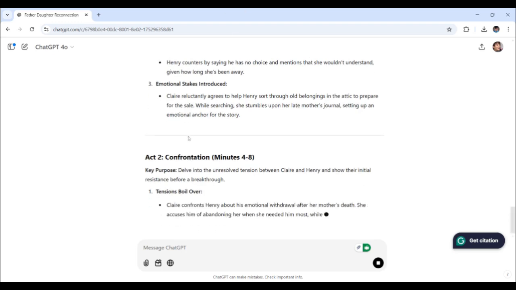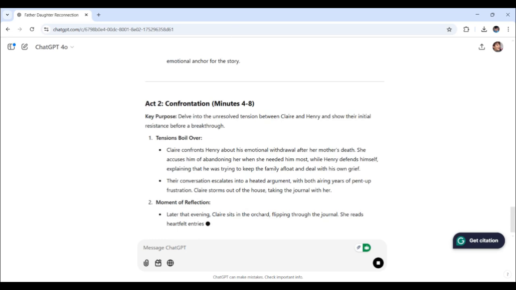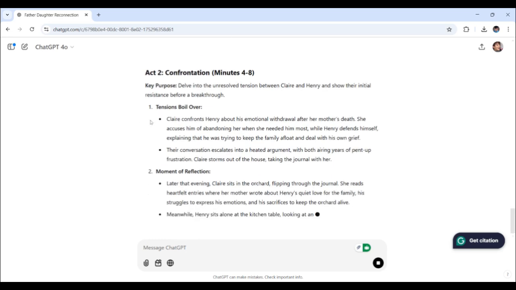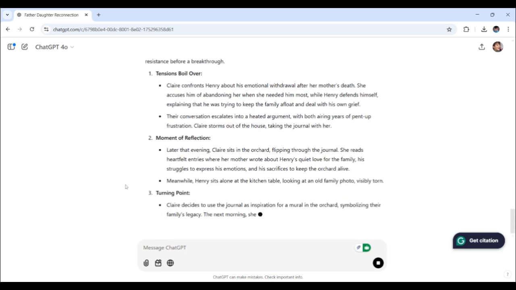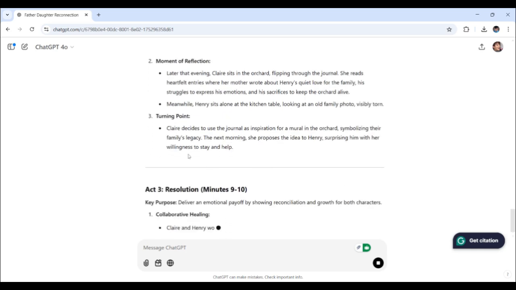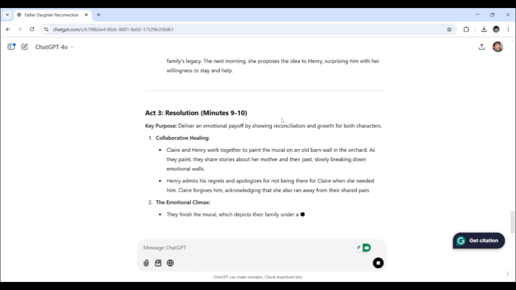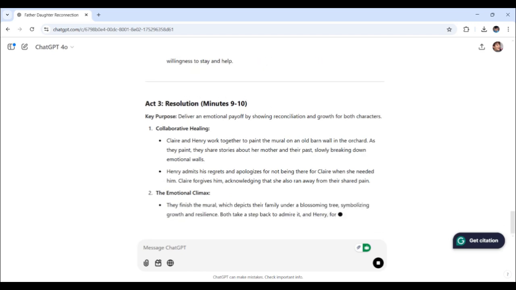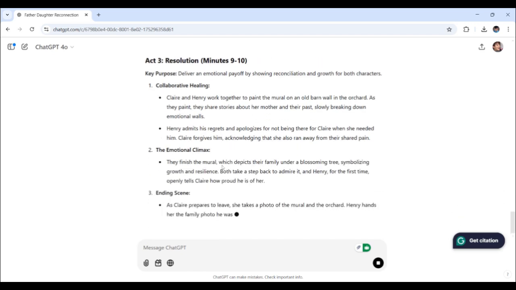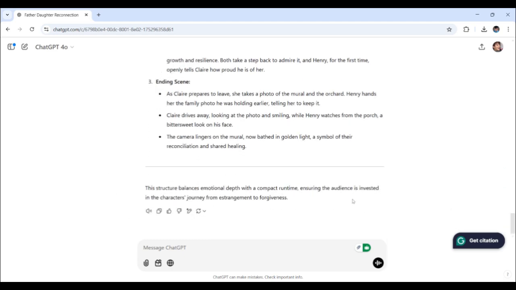Okay, Act 1, already done. Act 2, right here, with its key purpose. There are plot points here and there. Act 3, the resolution. See right here next, it shows how many minutes for each act. It comes down to the ending scene. All right, this is amazing.